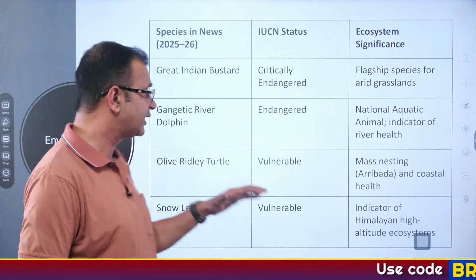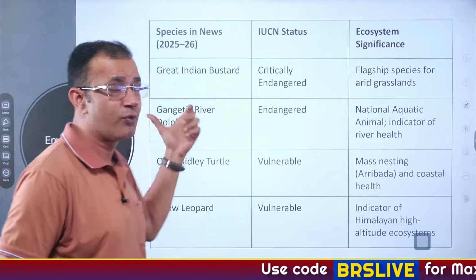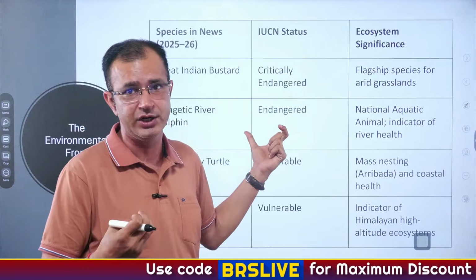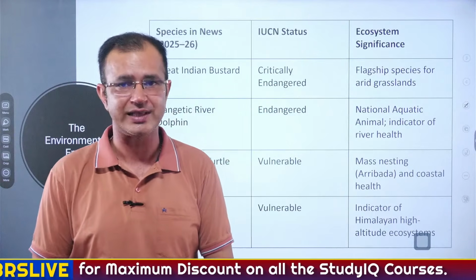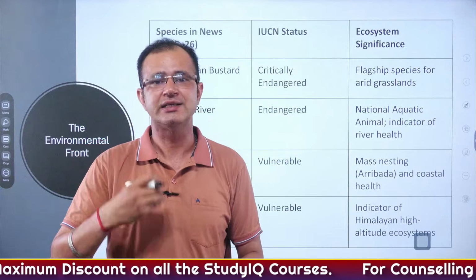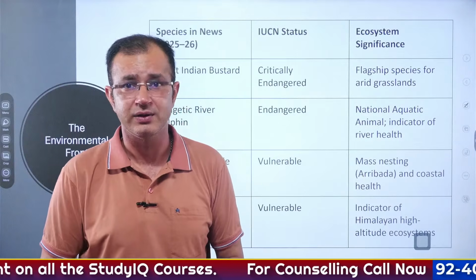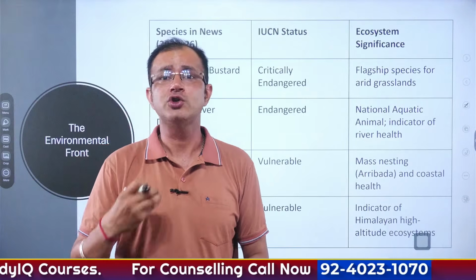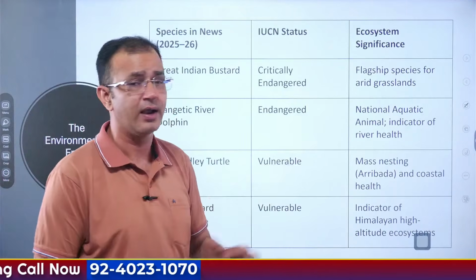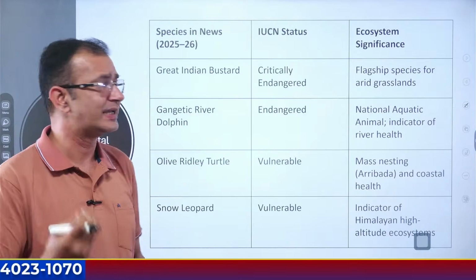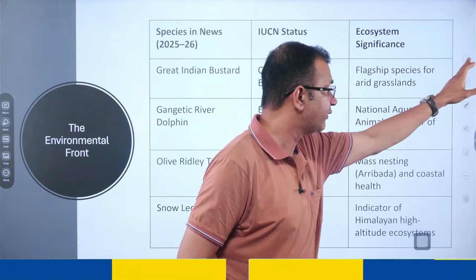So these are the important species which had been in news. Whenever there is any species that is in news, you should know about its status, that is IUCN status, whether it is critically endangered, endangered or vulnerable. That is very, very important. And also, you must know the chief characteristics and how it is significant for the